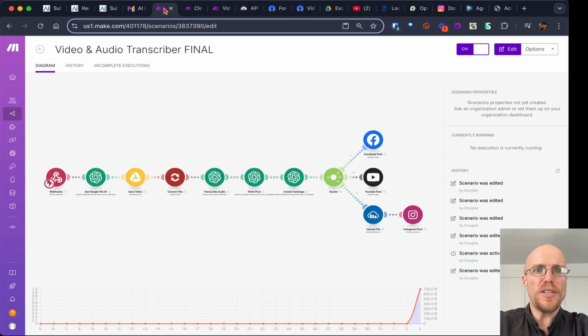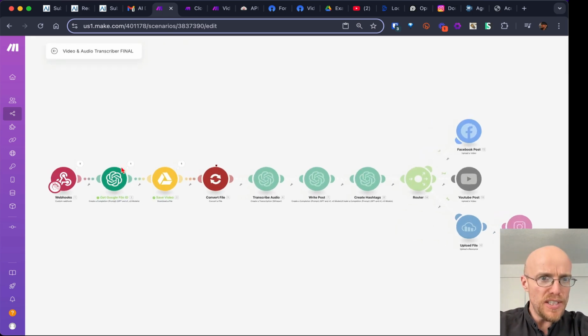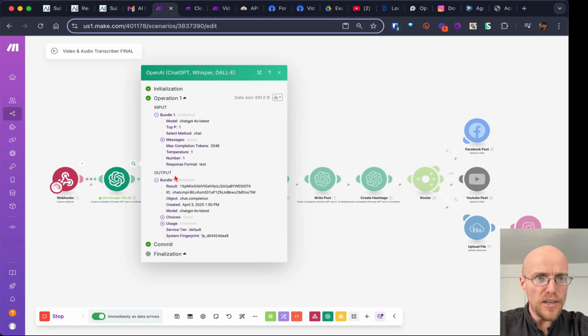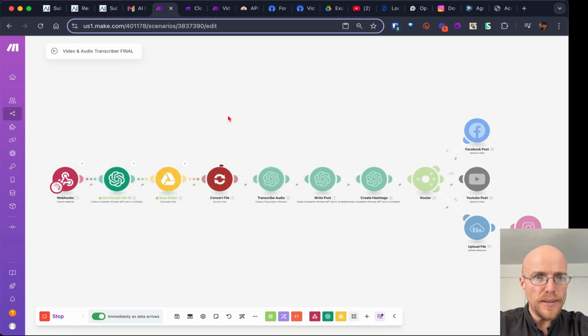Submit, and now this is the most satisfying part. It's running, and here it goes. Because this is pretty short, hopefully this process takes no time. But what's great about this is you can even see as you go, like okay, cool, look what's coming out of here. All right, great. You can actually be checking these if you want. Right now it's converting it, so I'll pause this recording just briefly until it's done.